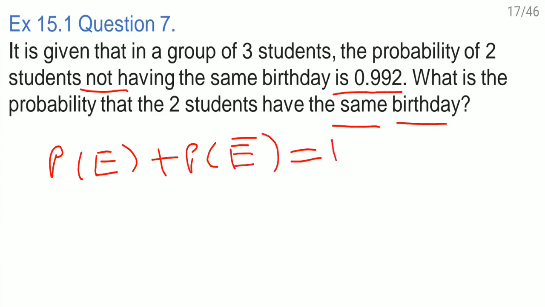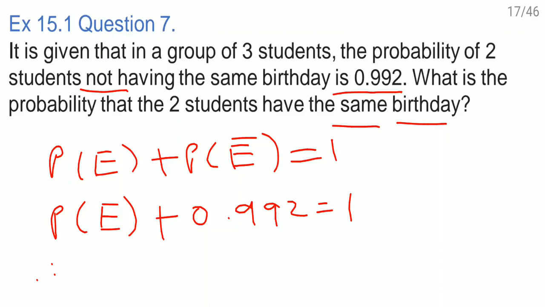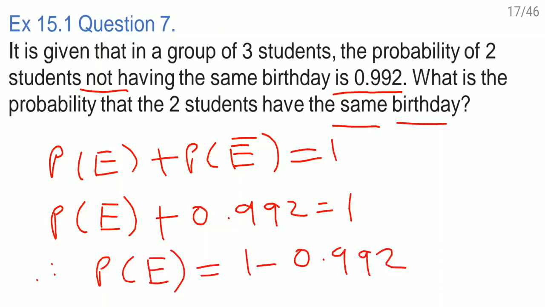So probability of the event, it means having the same birthday, plus probability of not having the same birthday, they have given us 0.992, is equal to 1. Therefore, probability of the event is equal to 1 minus 0.992, our answer comes as 0.008. Right? See, the probability of having the same birthday is this.